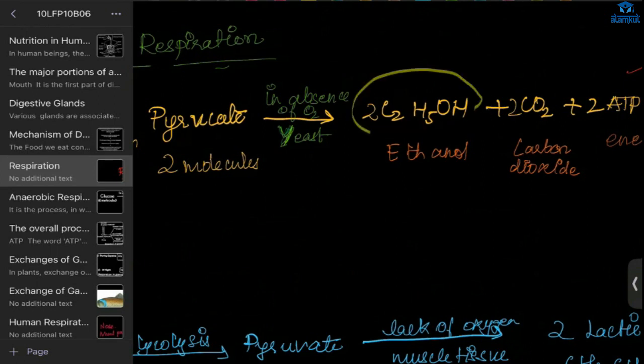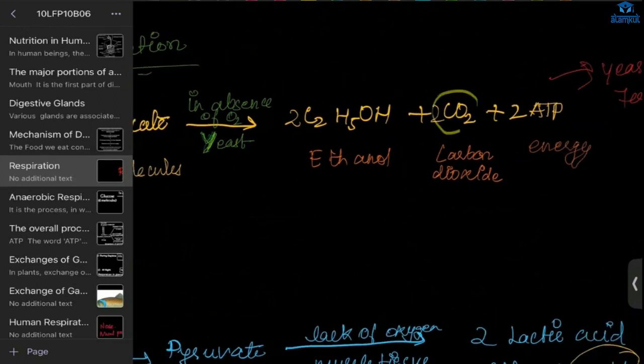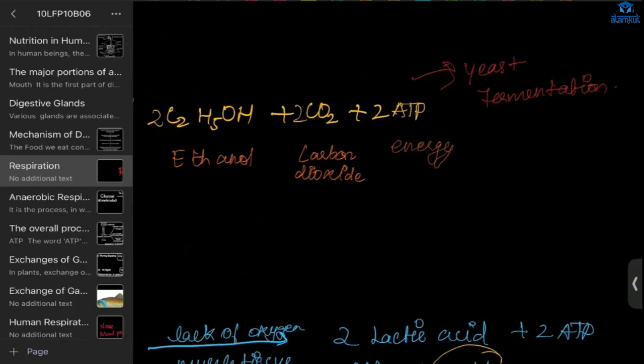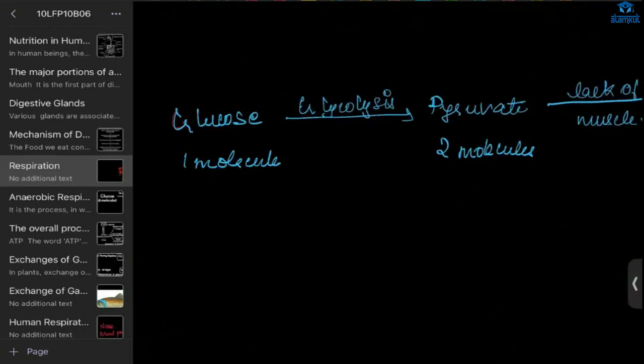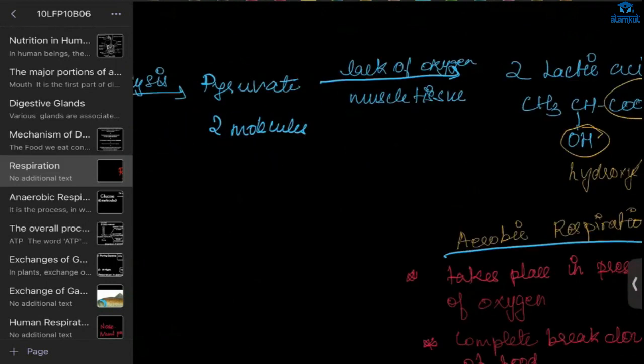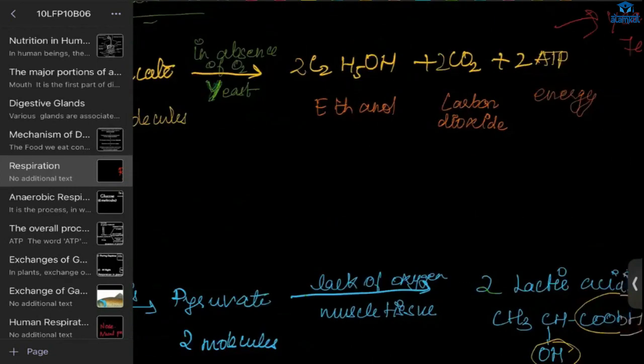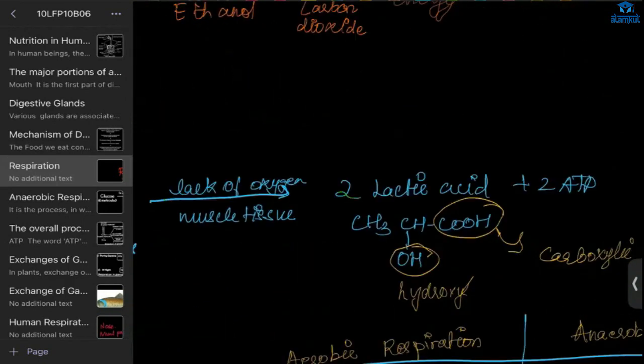There will be the production of ethanol, carbon dioxide, and 2 ATP. This is also known as yeast fermentation. And this is also an anaerobic process: glucose, then pyruvate, then lack of oxygen. It occurs in the muscle cells. What will be the formation here? Lactic acid and ATP.